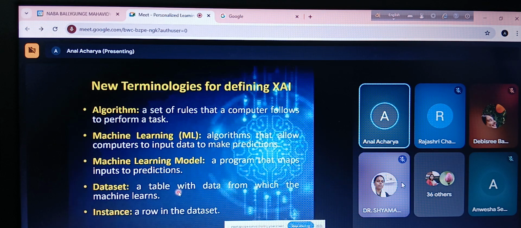Then there is the data set. Whenever we are applying machine learning, it has to be done on a certain amount of data. That data is the data set, and of course, the data set consists of a set of rows.